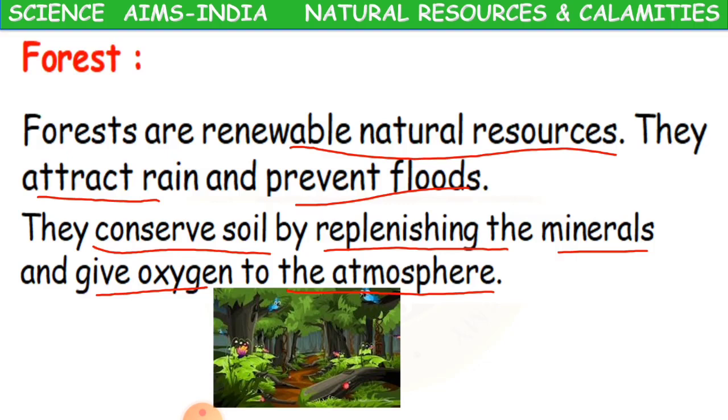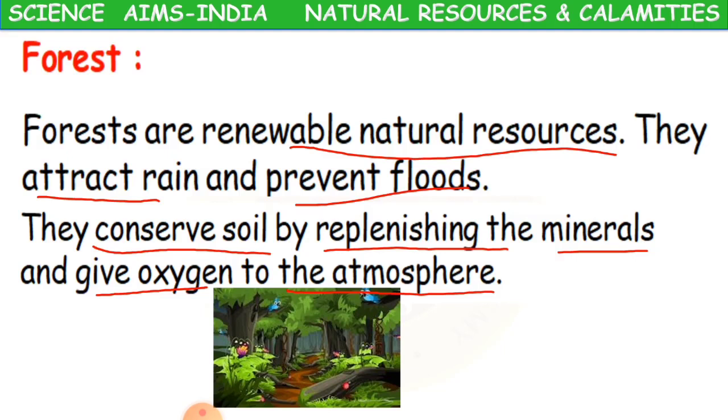How? When I said floods, we get much water flowing on the land surface. Along with the water, much of the soil also will flow. Have you seen, in heavy rain, some of the sand also flows along with the water on the roads?